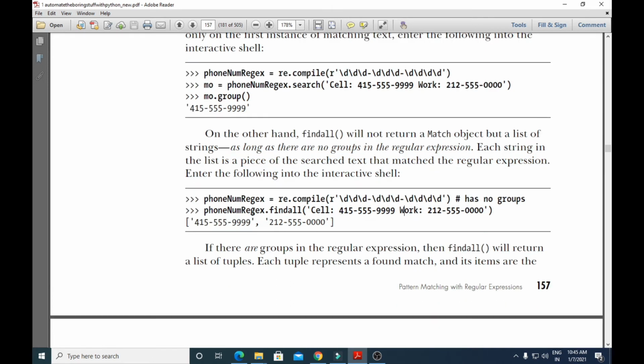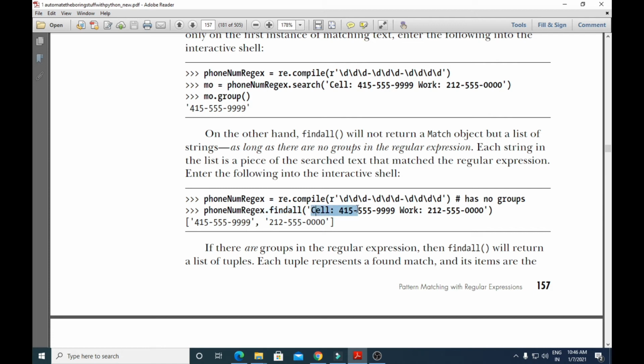Okay, so let us see an example. The phone number regular expression is equal to the compile method with a regular expression pattern. The regular expression pattern should not have groups. If it is not having groups, then the findall method will return the list of strings that have matched this pattern. So which method is used here? The findall method is used.